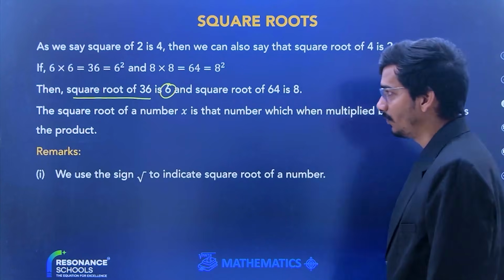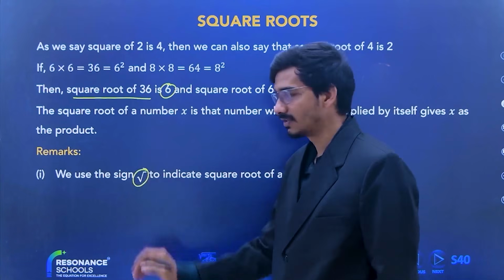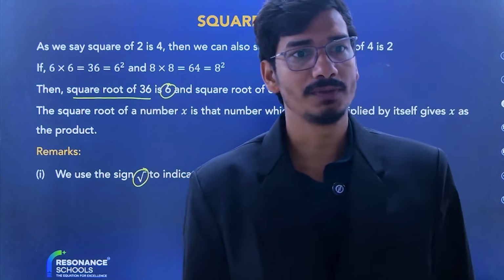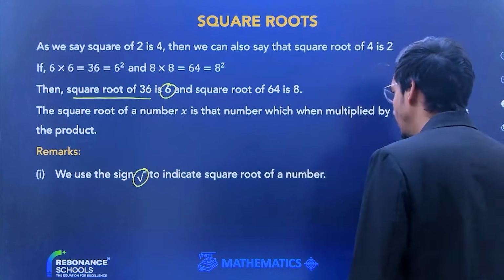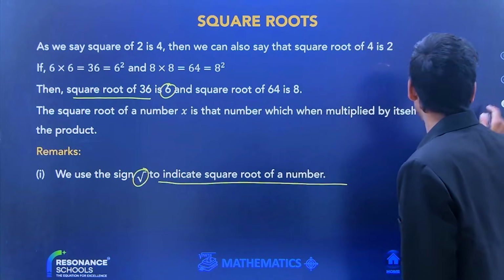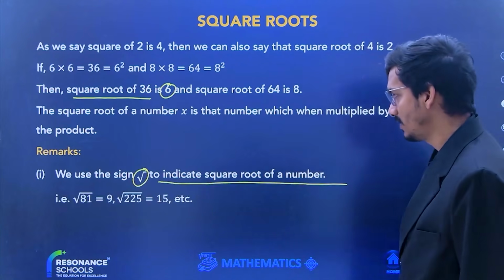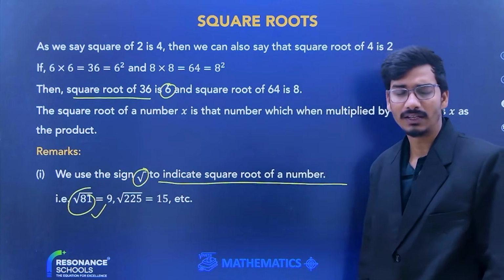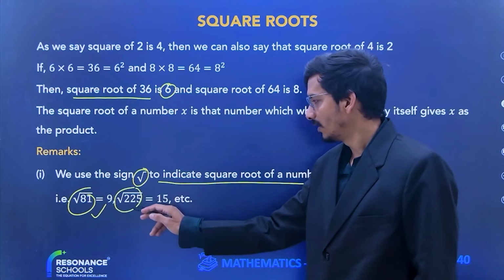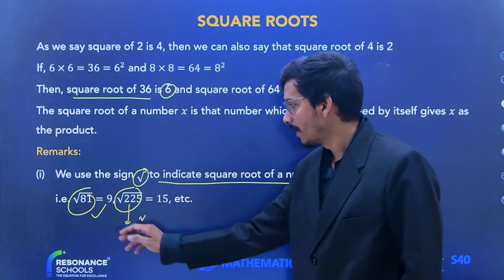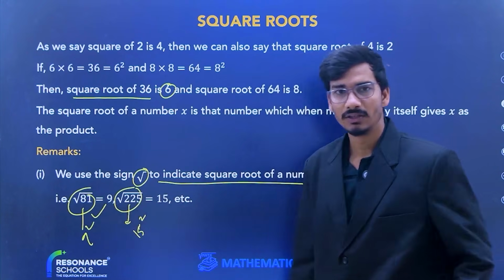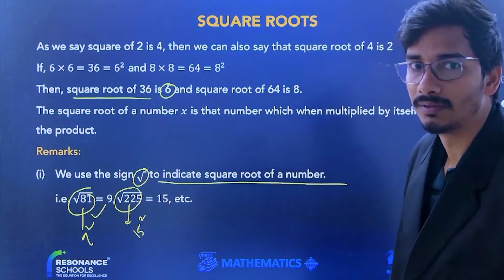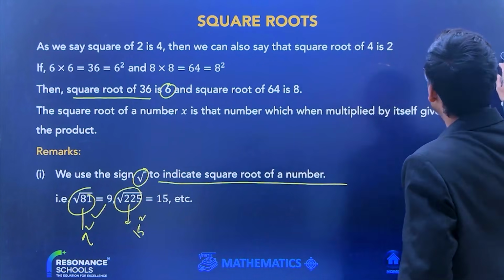First of all, we use the square root sign like this. The sign of a square root is like this, indicating the square root. So likewise, the square root of 81 is 9. The square root of 225: 225 is 15 squared, and 81 is 9 squared. So these numbers are perfect squares, so we get perfect real numbers.